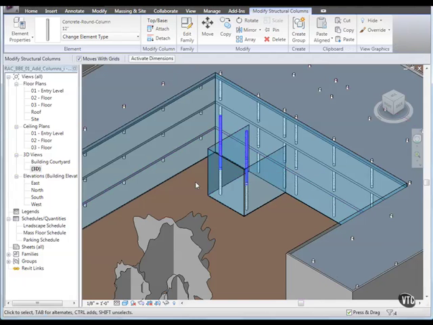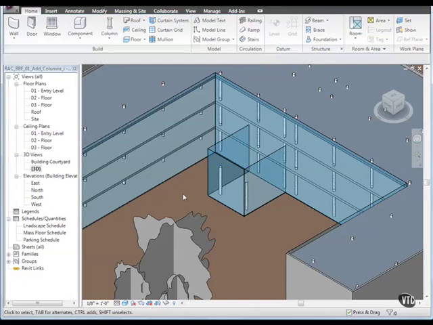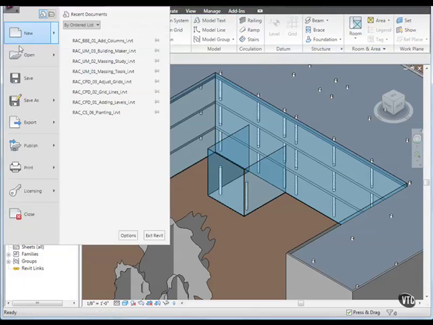You should have a total of 2 columns on each level. Then click Delete and close this file, as that concludes this lesson.